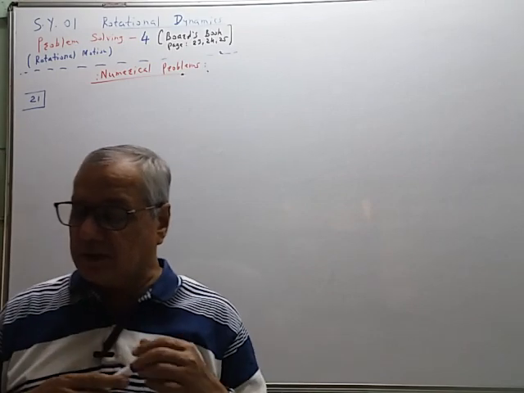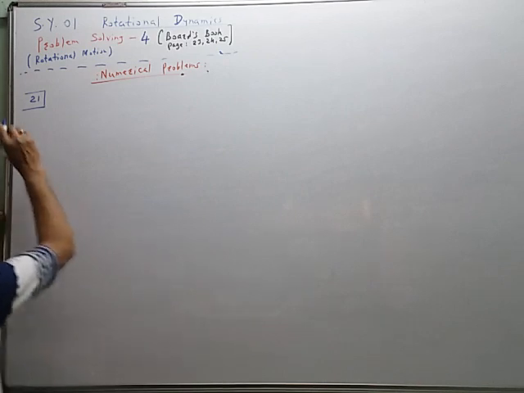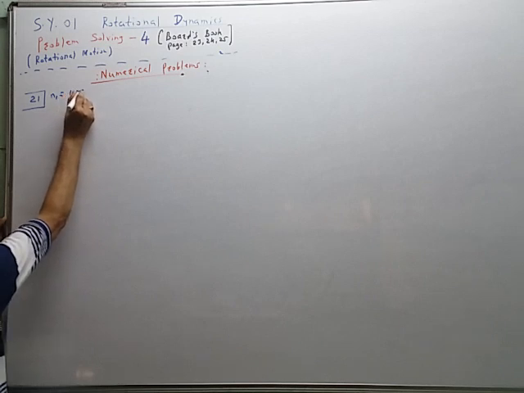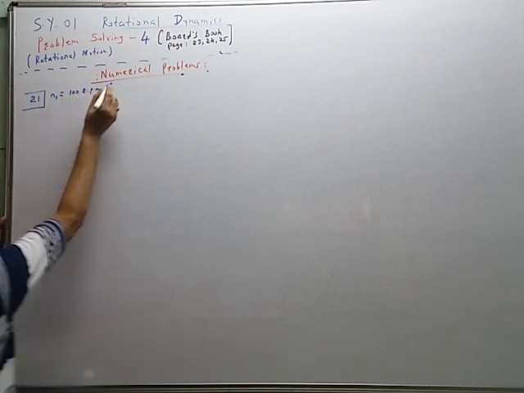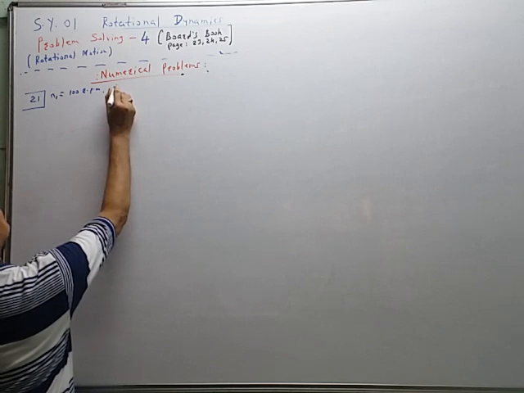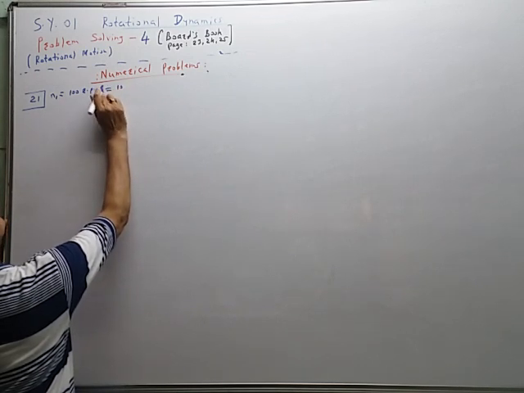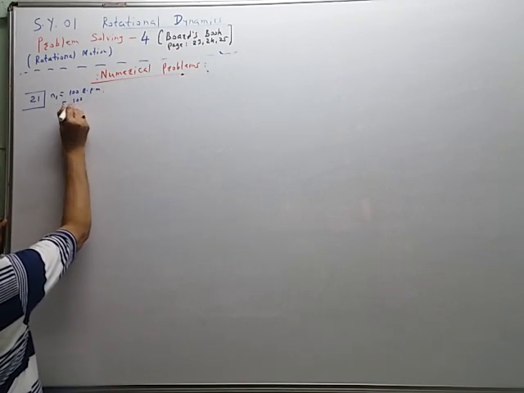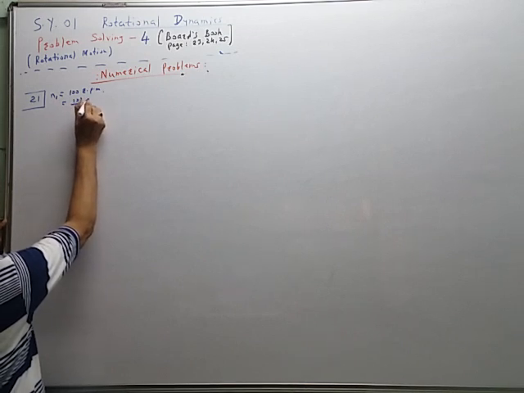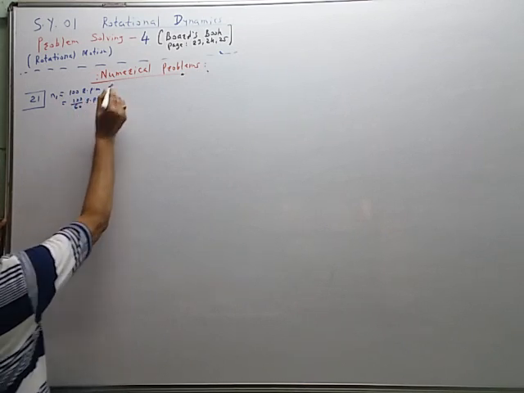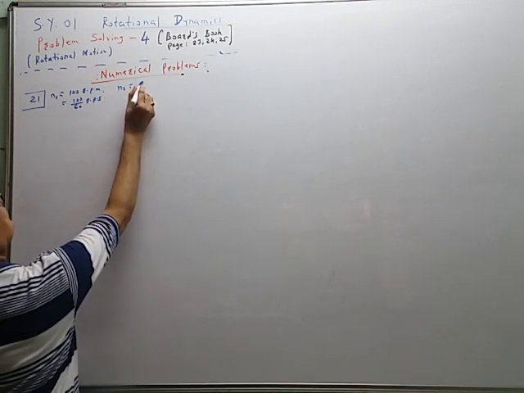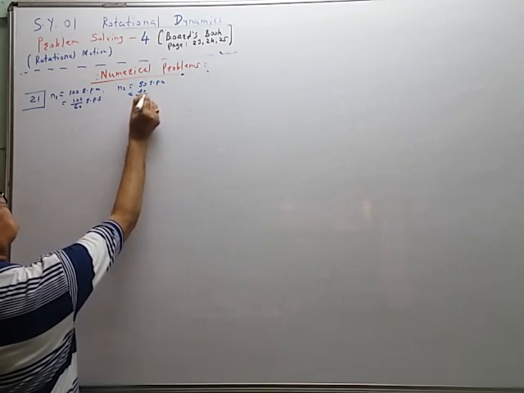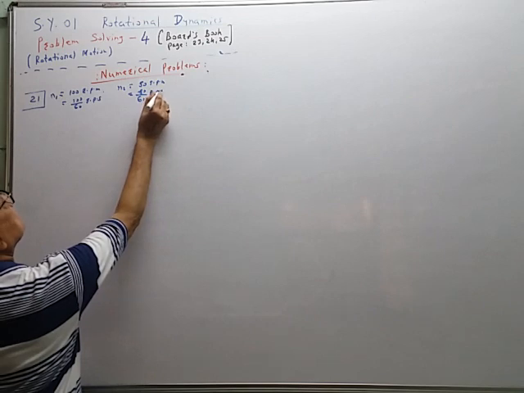The initial frequency n1 is equal to 100 rpm, which is equal to 100 by 60 rps. n2 is equal to 80 rpm, which is equal to 80 by 60 rps.